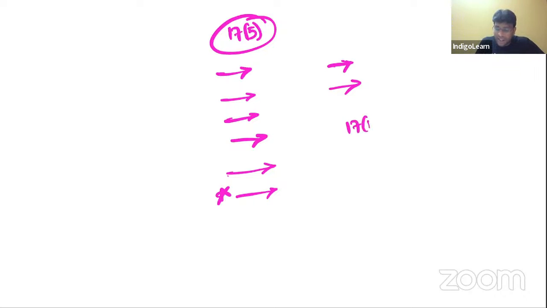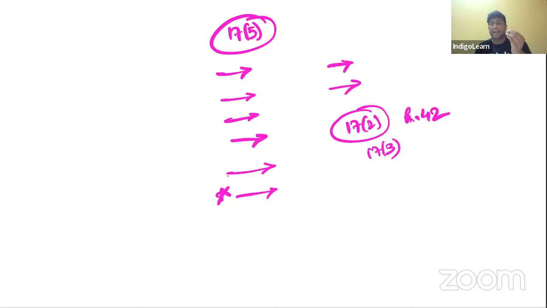Next, 17.2, 17.3. I'm sure we know about something called apportionment, where there is something called Rule 42 in case of inputs and input services, where from total credit we will reduce what is related to block, what is related only to exempted, what is related to personal. Then the balance will be taken to credit ledger. Out of that, what is exclusively related to taxable we will subtract, and the balance is called common credit. That credit will be apportioned based on turnover. And Rule 43 was talking about capital goods, whose useful life is maximum 5 years.